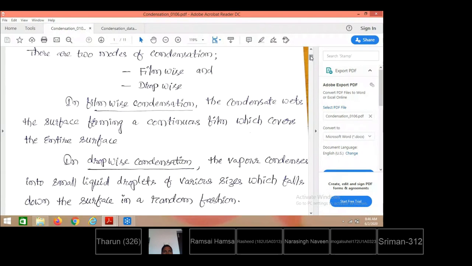That is the case of dropwise condensation. The difference between film-wise and dropwise condensation is that in film-wise, continuous contact is established between the solid surface and the vapor, and the vapor undergoes the phase change.